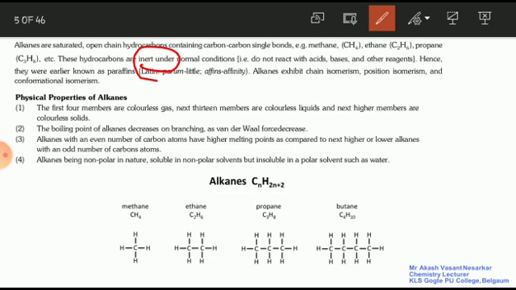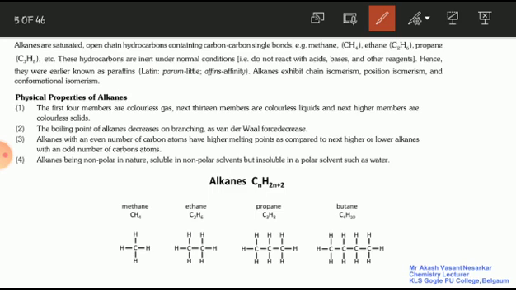The hydrocarbons are inert under normal conditions. Means what? At normal conditions they do not show any reactivity, that is, they do not react with acids, bases and other reagents. Is this clear? Hence they were earlier known as paraffins. The word para means little affinity, meaning they showed very little affinity, therefore they were called paraffins.